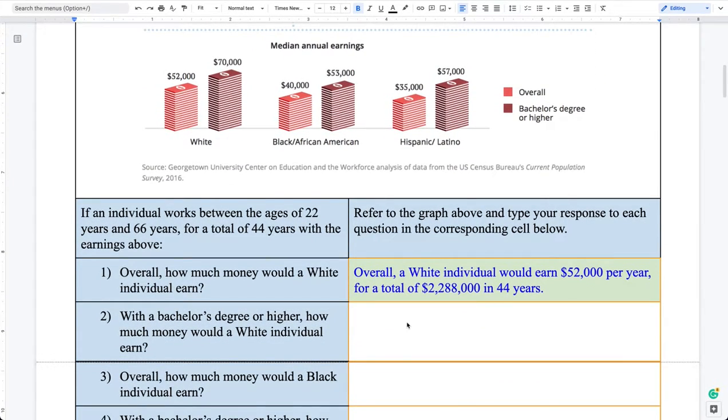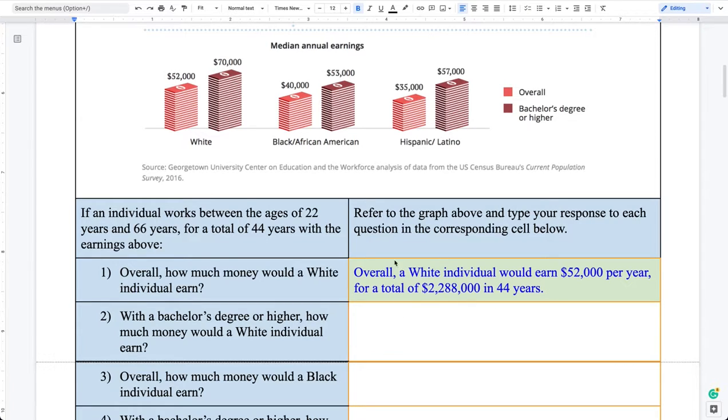If you didn't already do so in the previous class, you would go ahead and focus here on somebody with a bachelor's degree or higher who's a white individual. So here we would look at the next category. So somebody who's white and earned a bachelor's degree or higher is at a median salary of, and here it is. Go ahead and continue the process.